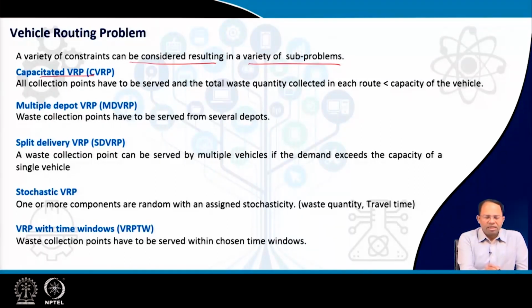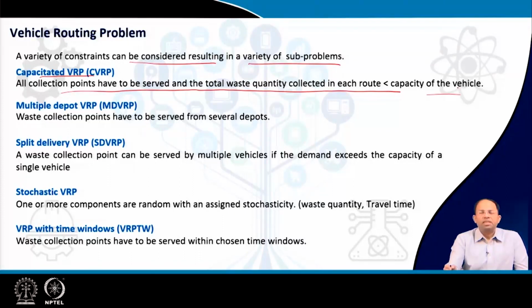One is called a capacitated VRP, where all collection points have to be served and the total waste quantity collected in each route is lesser than the capacity of the vehicle. That means the vehicle has been given a capacity, so it cannot go to more points once its capacity is exhausted, right. Then multiple depot VRP, where waste collection points have to be served from several depots. That means instead of one depot, if I have multiple depots, how does the algorithm adjust itself, or how can we solve it. So, that is a variant of the standard vehicle routing problem.